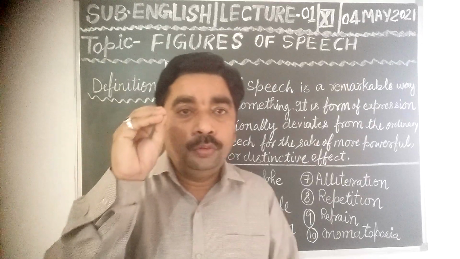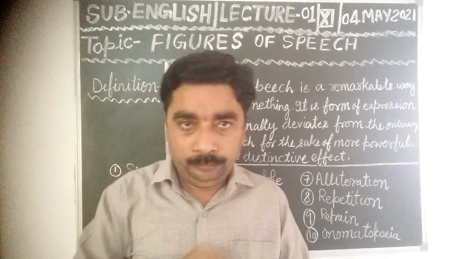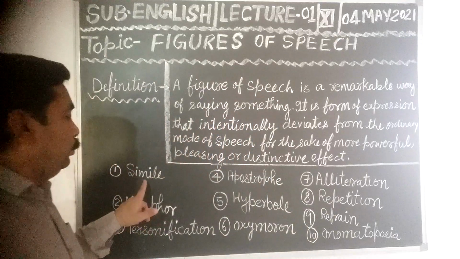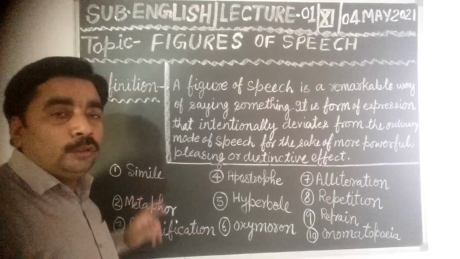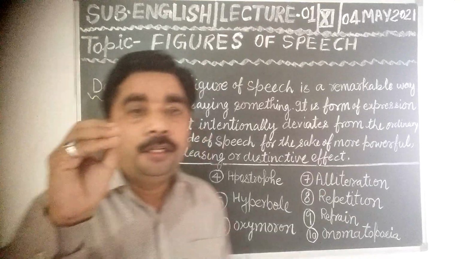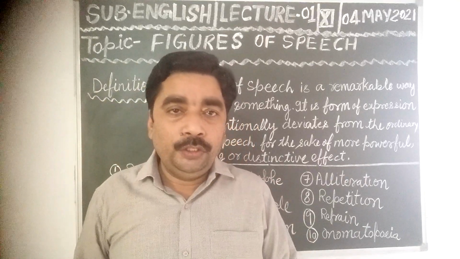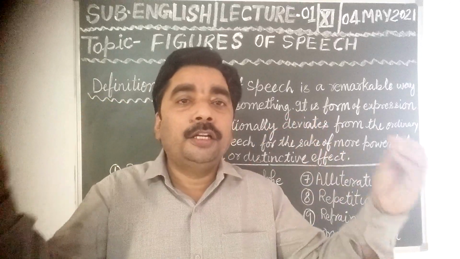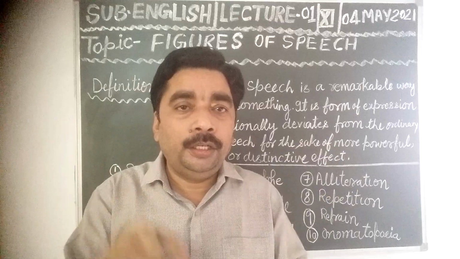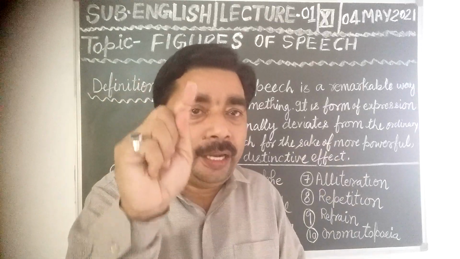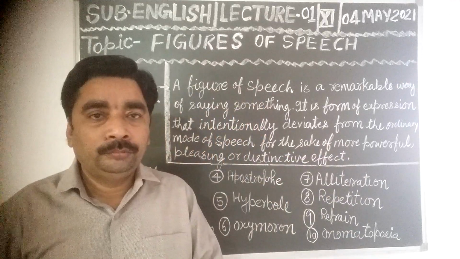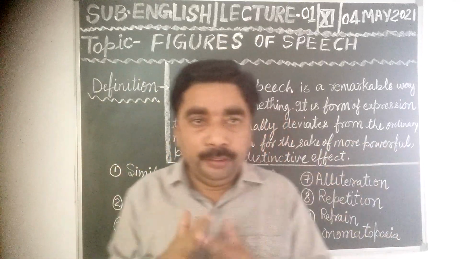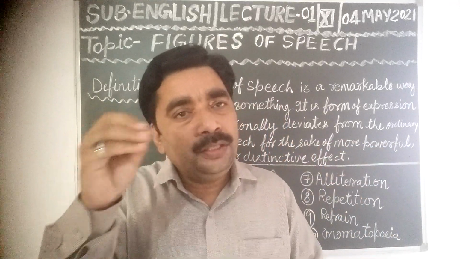I want to explain one by one, dear students. First of all, about simile. So simile is a figure of speech in that two different objects are compared to each other by using as and like. Simile means likeness.